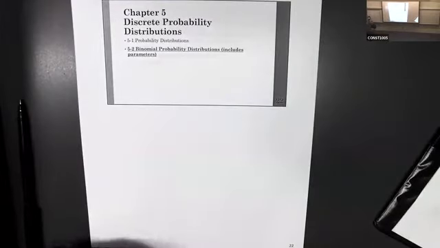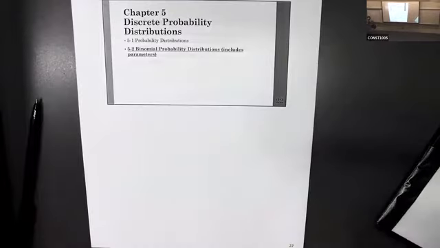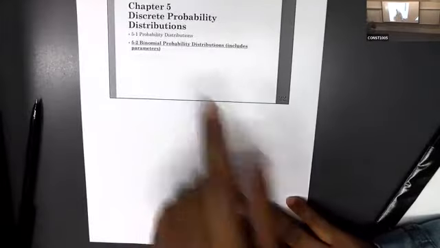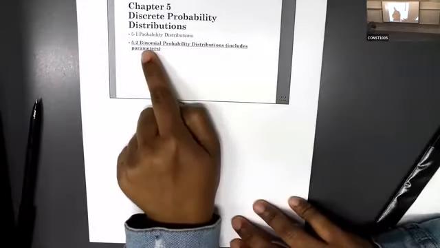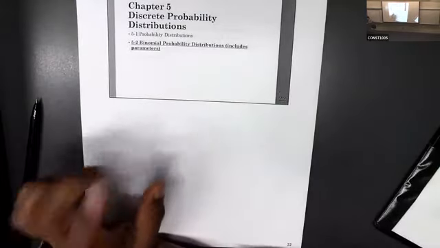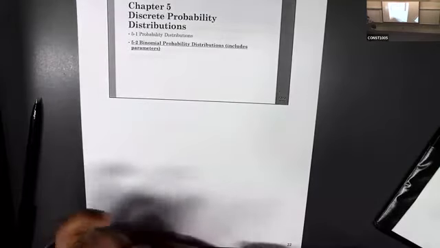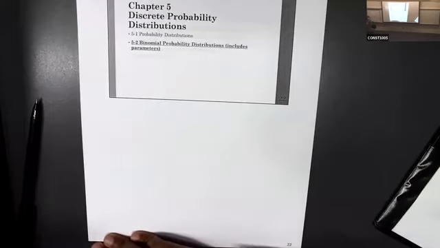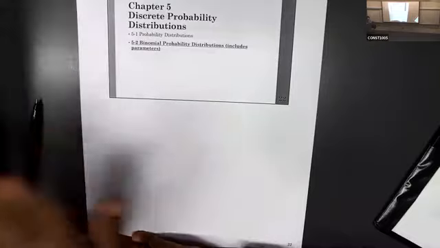There are also gamma distribution, beta, and others, but they are very complicated. Binomial is a very nice, very simple distribution. This distribution is a discrete distribution. I told you there are two categories of distributions, continuous and discrete. This is a discrete one.